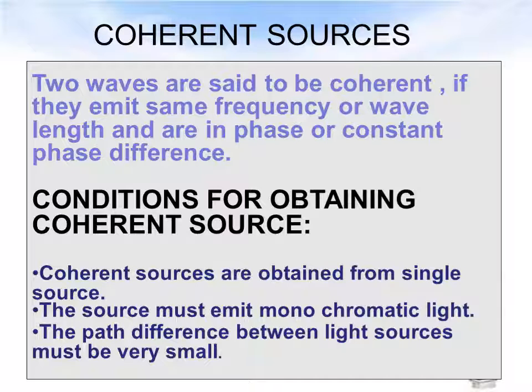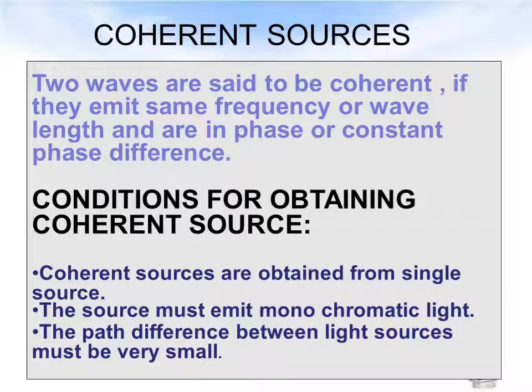So the next point is coherent sources. Two waves are said to be coherent if they emit the same frequency or same wavelength and are in phase or have a constant phase difference. Or in simple words, if the two waves have the same frequency or wavelength and are in phase, those two waves are said to be coherent sources.